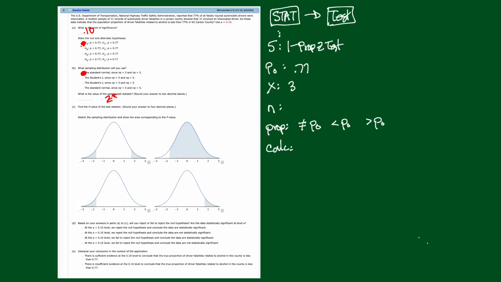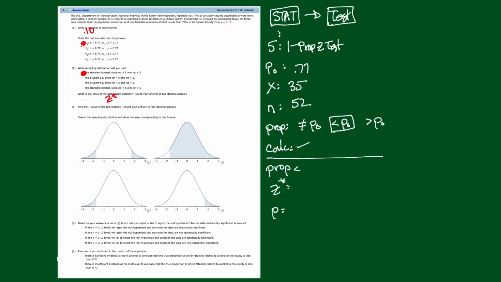x was 35. That's the number of items we observe with a particular characteristic, being intoxicated in this case. n was 52, that's our sample size. And we are running a less than test. So run your cursor right down here to the less than, press enter to fix it, and then go to calculate, press enter. So here's what comes back, right?